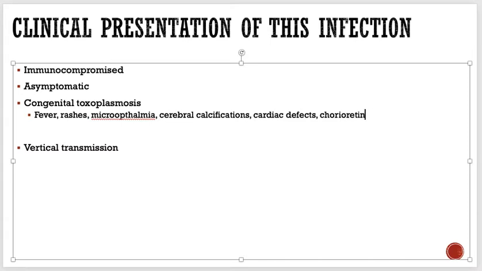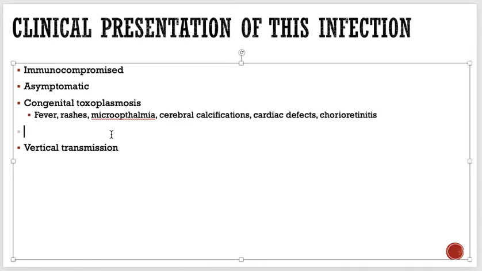Okay, so all these features are the features of congenital toxoplasmosis, and whenever immunocompromised people got this thing, we call it acquired toxoplasmosis. Okay, so congenital is when you have something from birth, and acquired is when you are getting it later on, right?